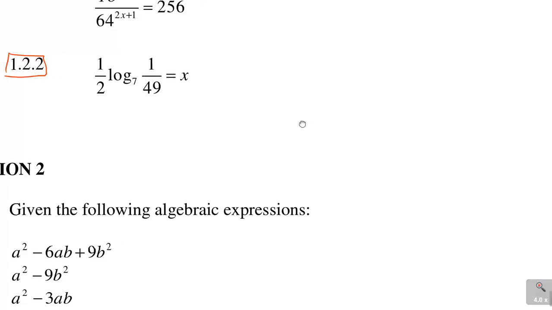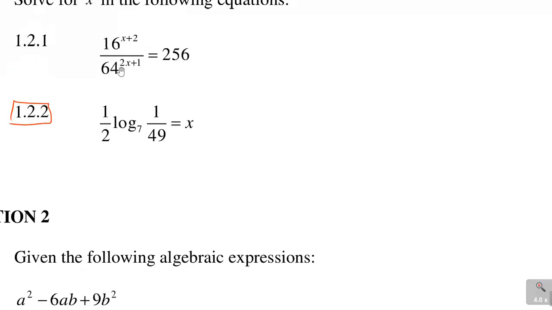This question is also involving logs. And by the way, just to come back to the top question, there are a lot of ways of doing it. Remember, I mentioned putting everything in terms of 2, 2, and 2. So there were many different ways you could have approached this. So I just thought of that one as one for the sake of the time and everything. Now look at this one.